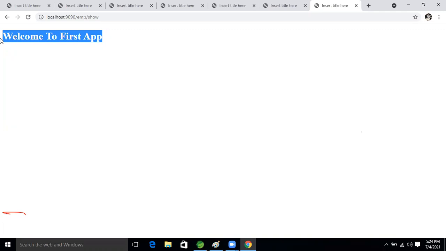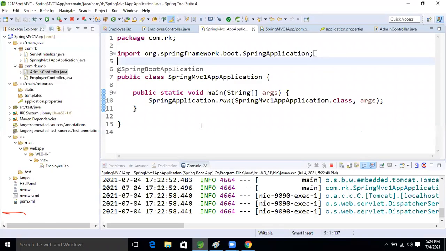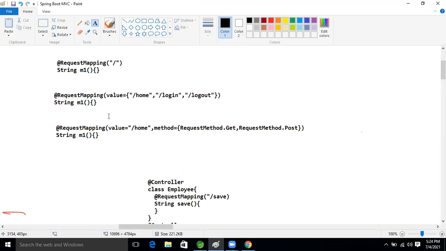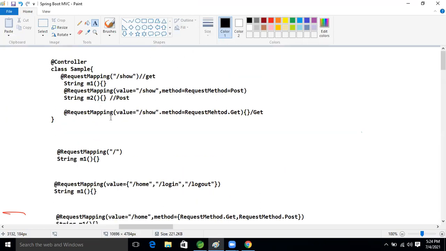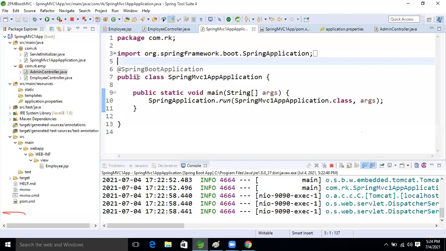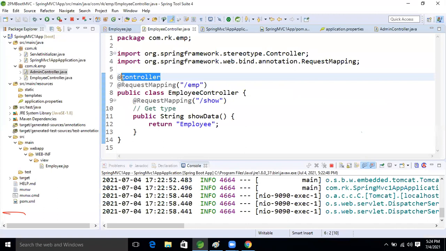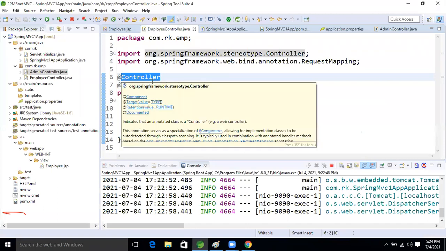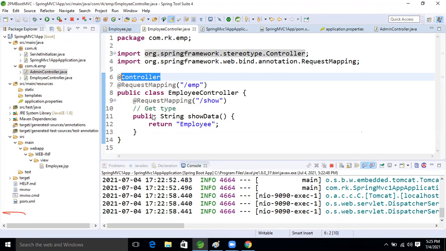Okay, or can we specify the name with @Component? No, in the component, I just explained it. See, it is a combination of what? Component is the super class of all, but explicitly we still need to write @Controller. Here, @Component and then parenthesis start, and in the parenthesis we can specify the name.